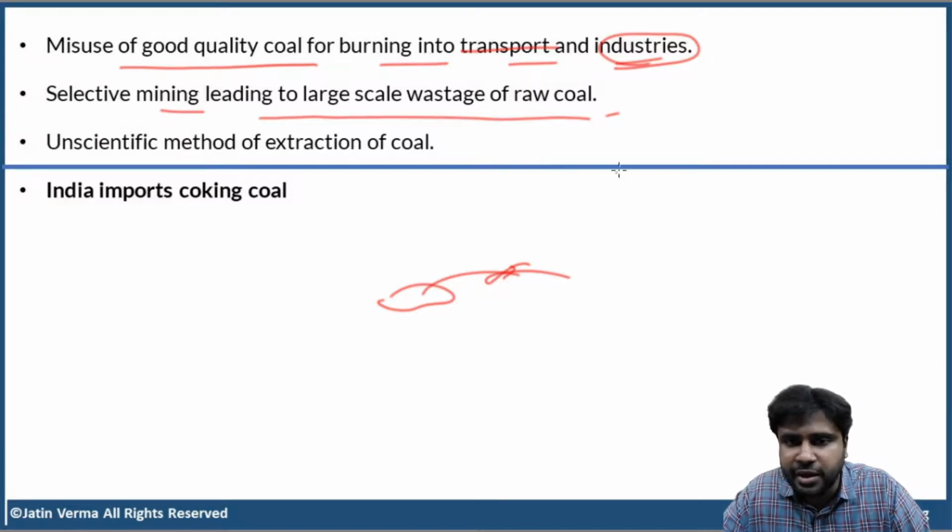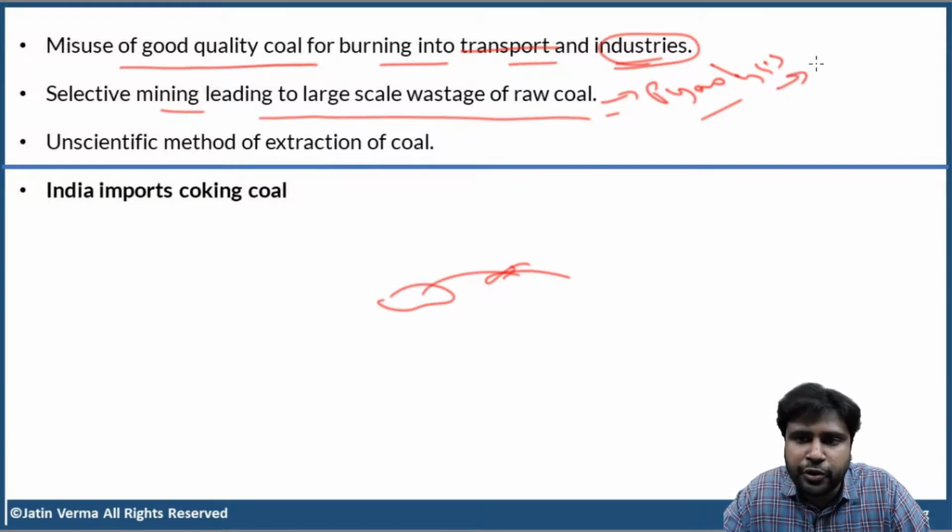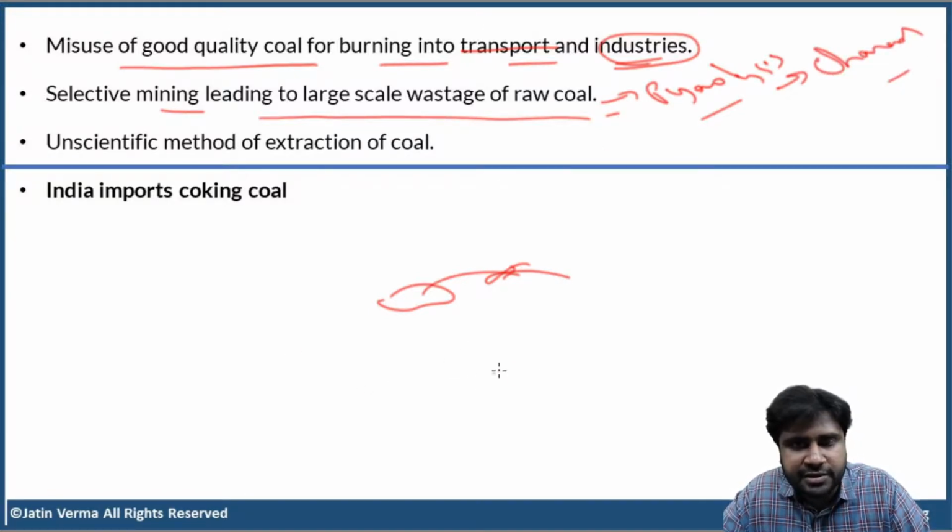I hope you understood this. The miners, they go deep inside the earth and they only collect good quality coal. They leave the bad quality coal or improperly formed coal there itself. They don't touch it. So that is leading to large scale wastage of raw coal. And actually, we can subject this coal to pyrolysis. The coal that is not properly formed, we can subject that to pyrolysis to produce charcoal. See, whatever is happening naturally inside the earth, we are doing that artificially. That is pyrolysis. Okay.